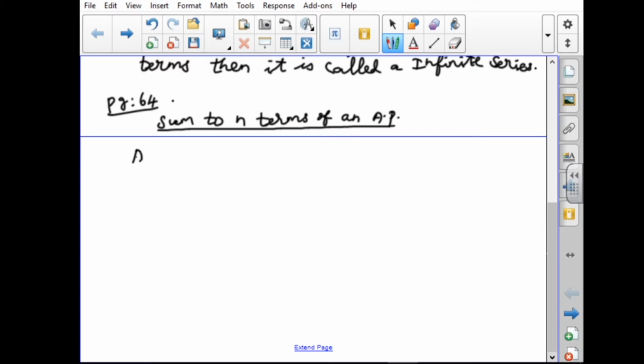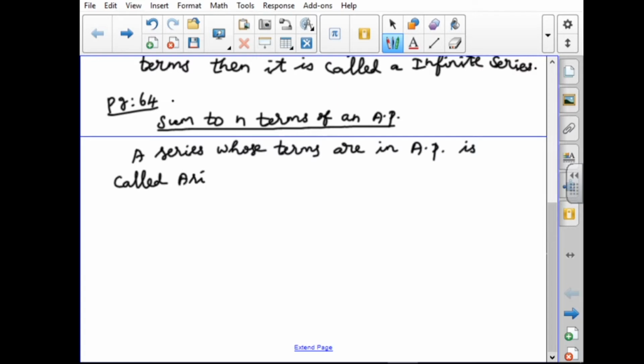So, a series whose terms are in AP is called an arithmetic series. Now we are taking the sequence as arithmetic, so the sum of the terms of the sequence is an arithmetic series. Okay.